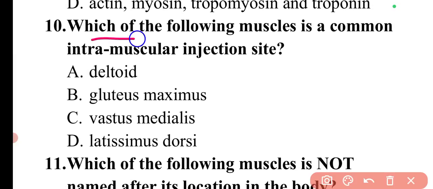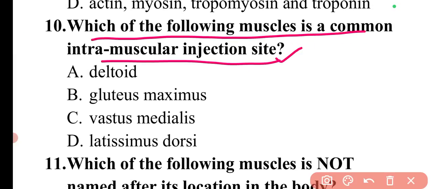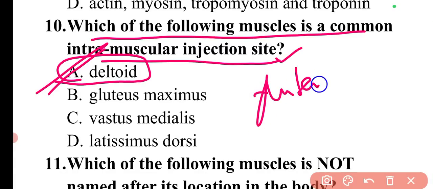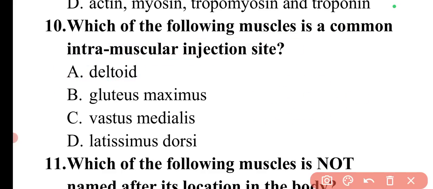Next question is, which of the following muscles is a common intramuscular injection site? So the muscle which is common for the intramuscular injection site is deltoid muscle. So here option A will be the correct answer. And also there is gluteus medius muscle, which is used for intramuscular injections to avoid the sciatic nerve. So these are the main muscle sites for intramuscular injection.